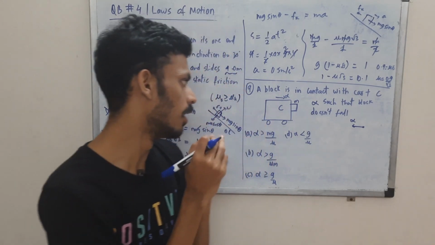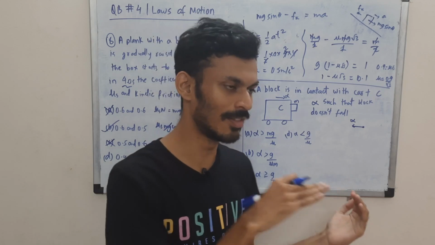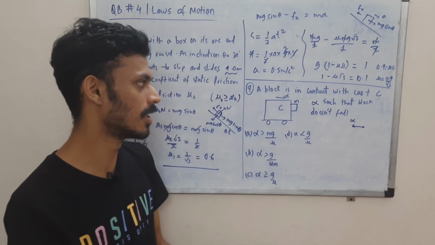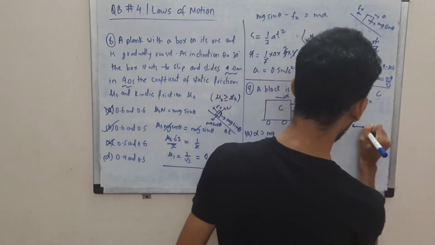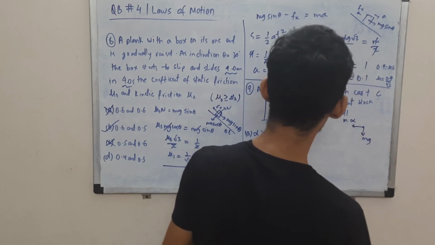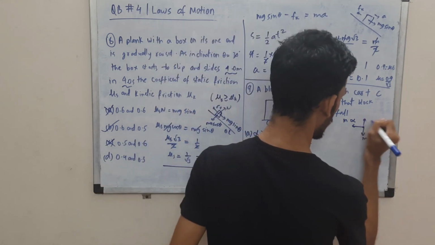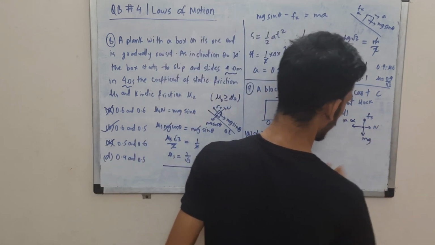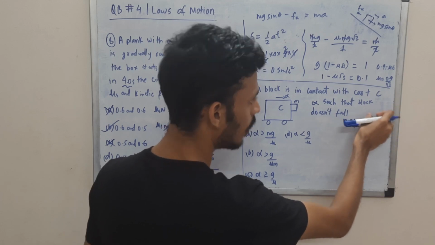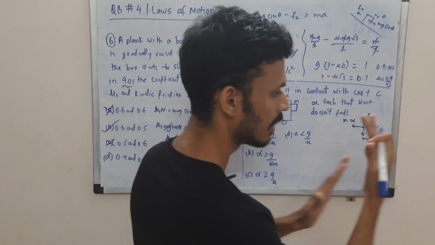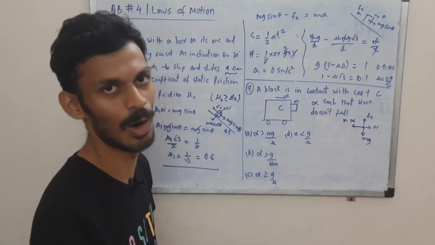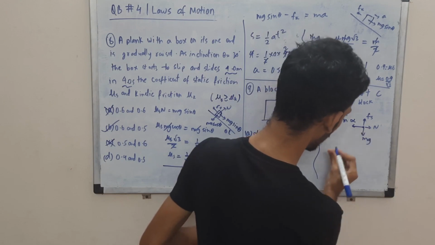From the cart's perspective, it's like it is not moving with acceleration alpha, rather the block is coming towards it with acceleration alpha. So we can write the forces: m alpha, mass into acceleration, and mg also. Friction is balancing this mg, and this results in the normal force. So the greater the acceleration, the greater the normal force, and that contributes to friction, which helps to balance this block. That is how the physics is physicsing over here.